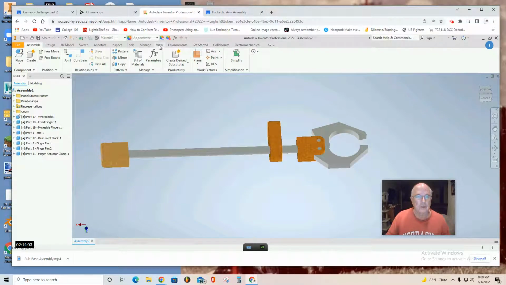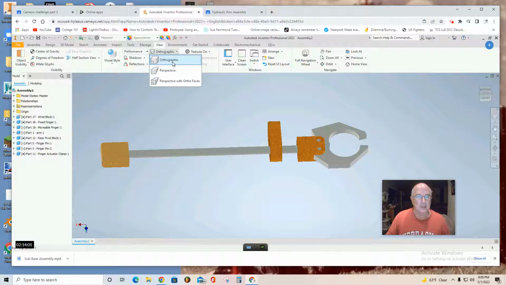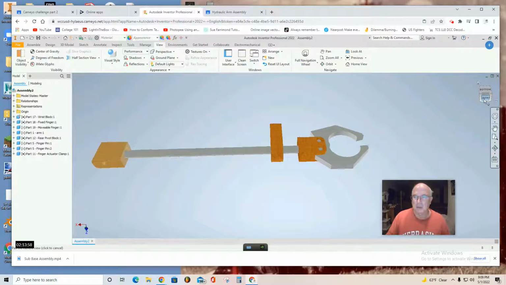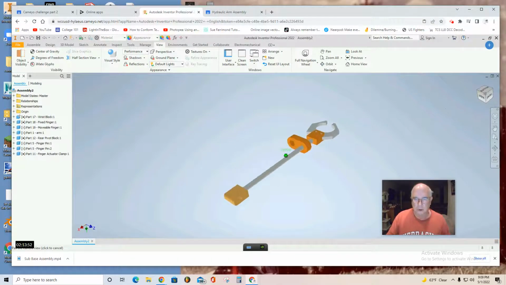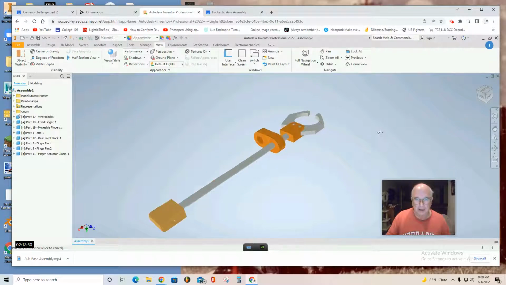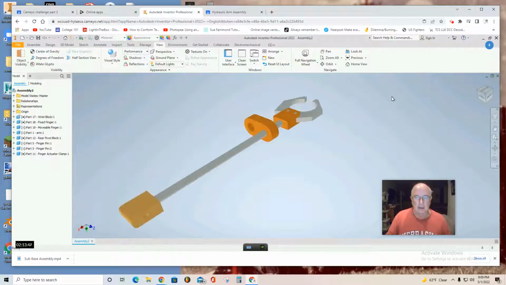Just take a good note. I'm going to put it in perspective view for you. Rotate it around a bit. And you know what you got to do. Make an image. Hit print screen. Turn in that image for more assignment credit.